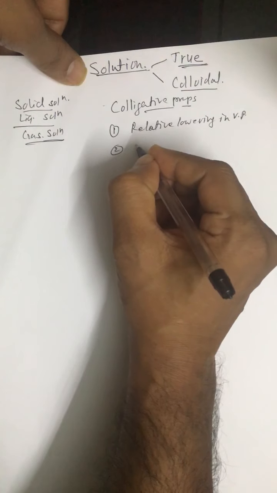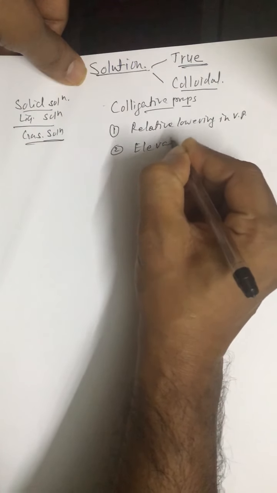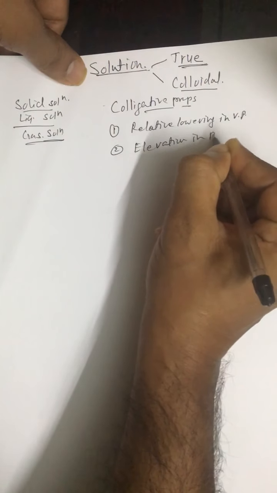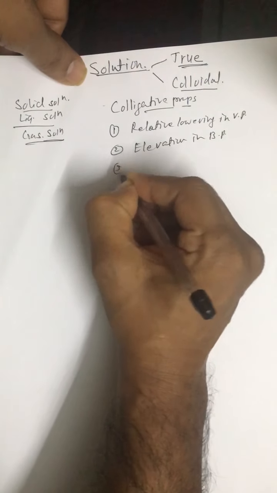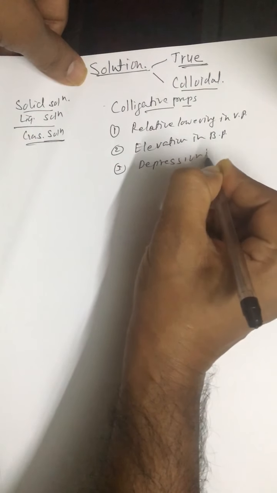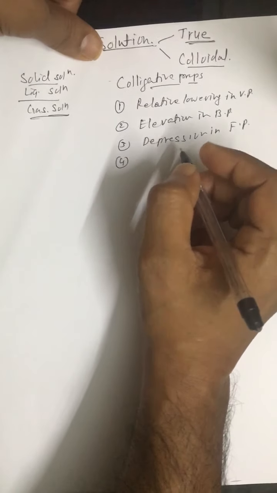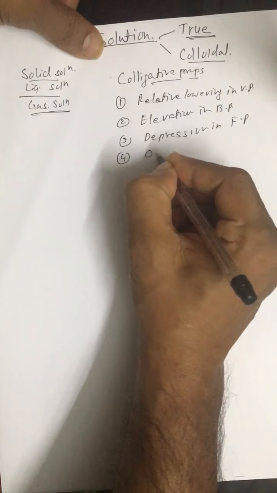Second, elevation in boiling point. Third, depression in freezing point. And fourth, osmotic pressure.